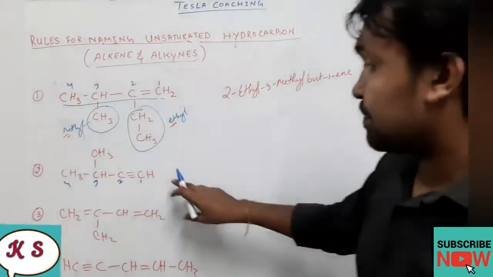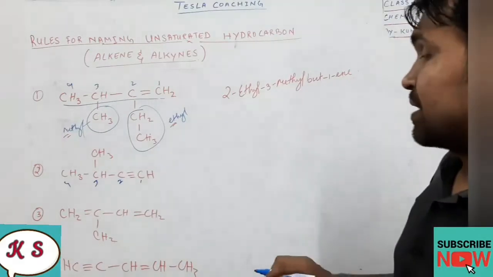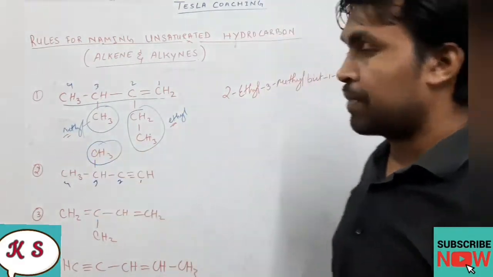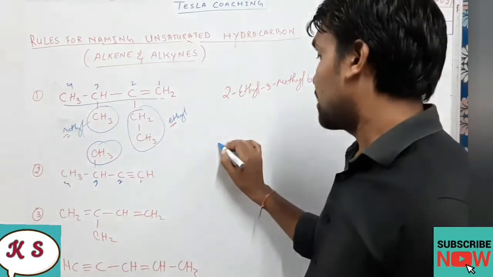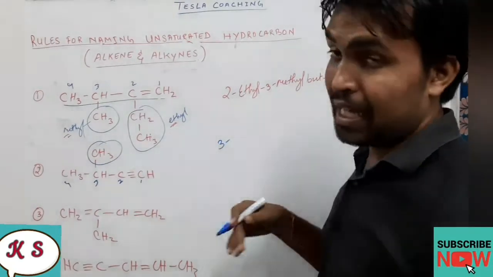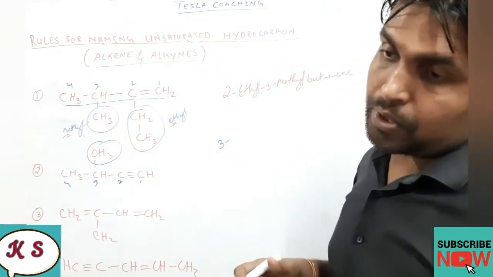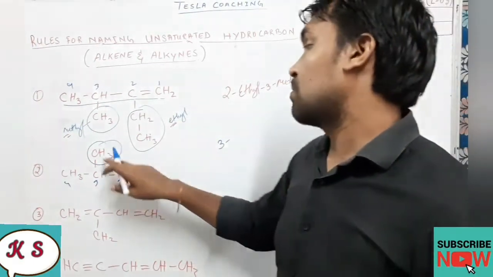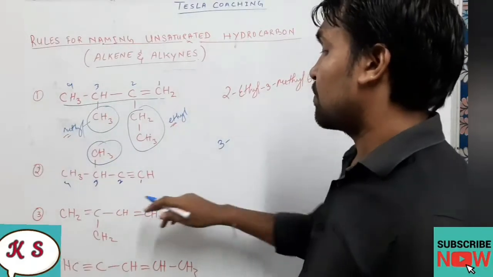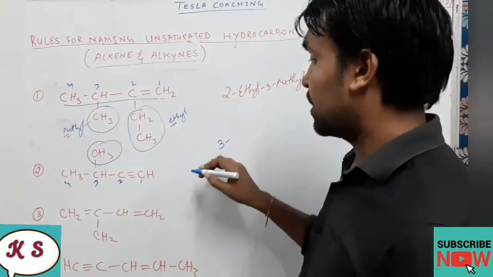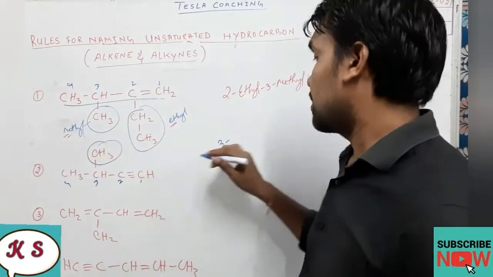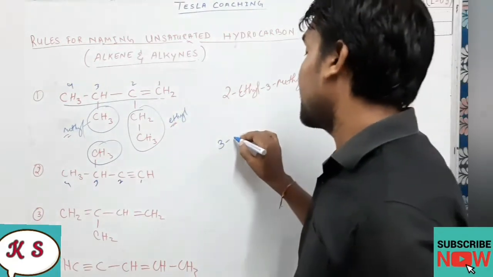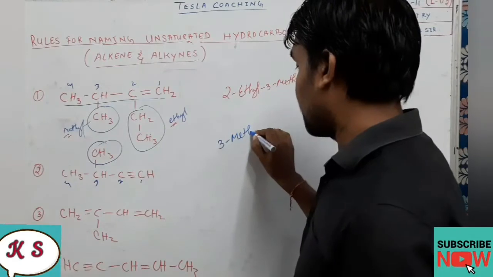So for now we'll start the naming. As you can see, at position number 3 there is one branch, so we'll write it first. So 3, because as per our rule the branch or the substituent should be written first. It will be used as a prefix. So it is a branch. So what is the position of this carbon? 3. And what is the branch? CH3. Only one carbon is there in the branch, so it will be methyl. So 3-methyl.